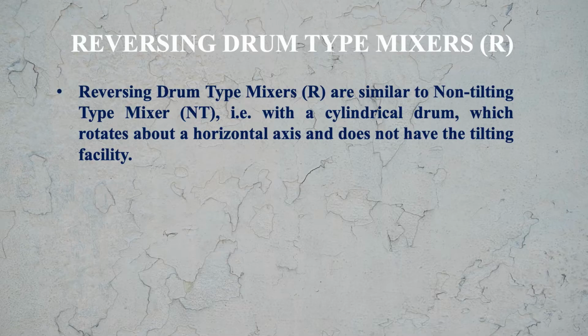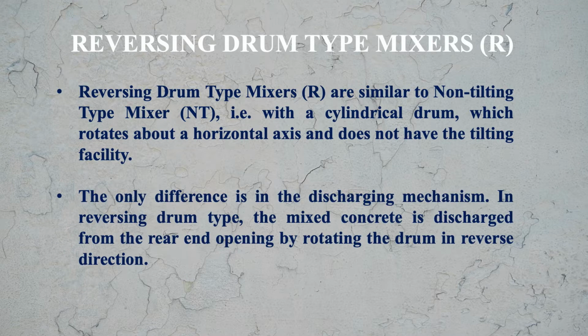Now let us move to the reverse drum type mixtures. Reverse drum type mixtures are similar to non-tilting type mixtures, that is, with a cylindrical drum which rotates about a horizontal axis and it also doesn't have the tilting facility.